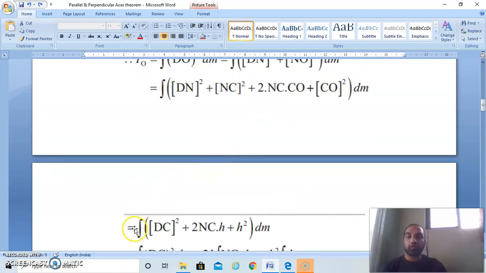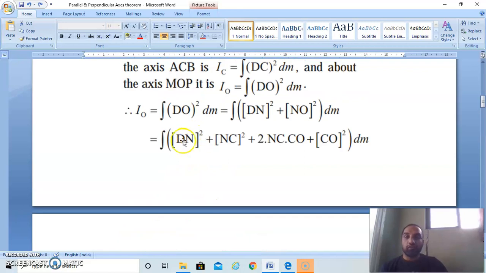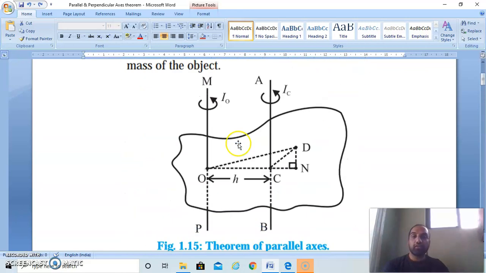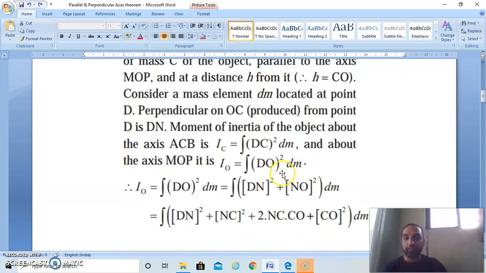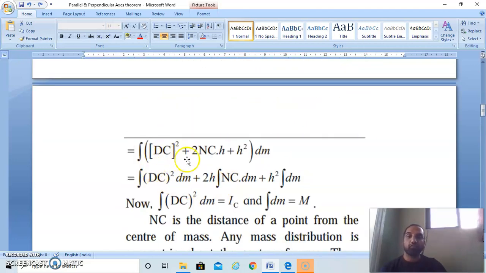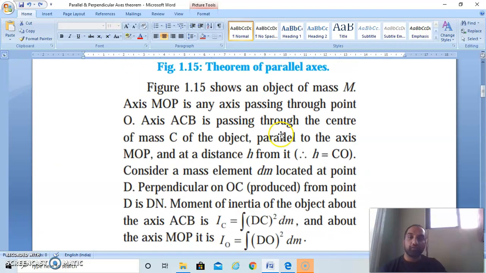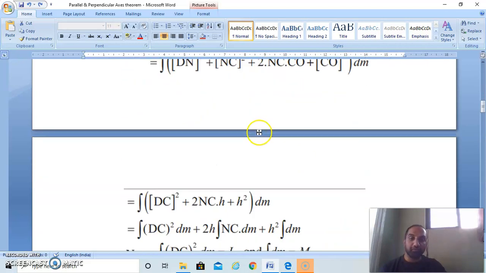Now, what is DN square plus NC square? It is nothing but DC square. So we can write here DC square plus twice NC into the value of CO, which is h. The value of CO is h.